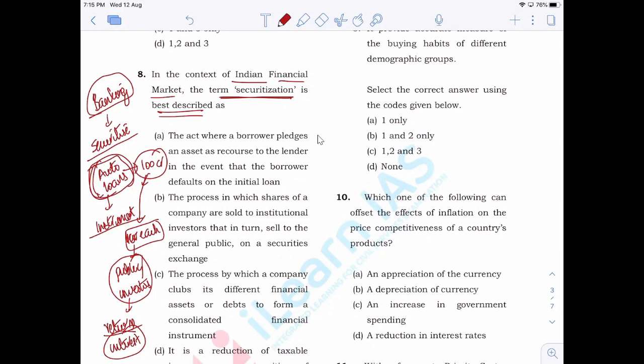They will have access to more capital, because they are selling the loans that they have provided to different borrowers to certain other investors. When investors pay that amount, banks get access to higher levels of capital. Investors also gain because they get access to the interest. They have returns from it. So that is known as securitization.